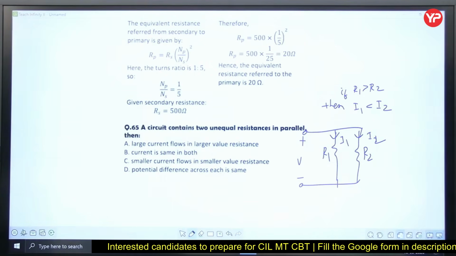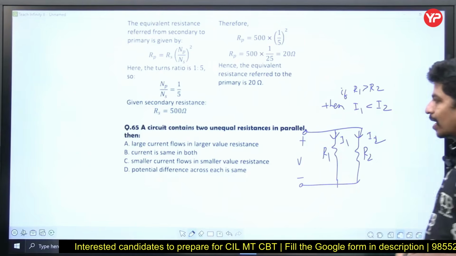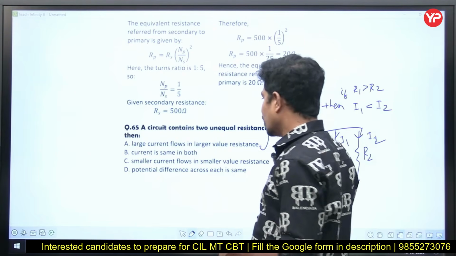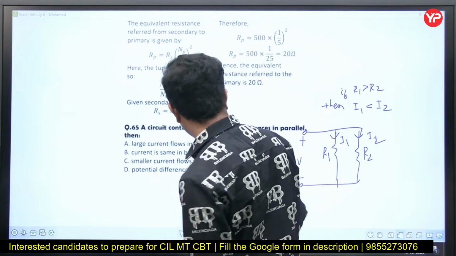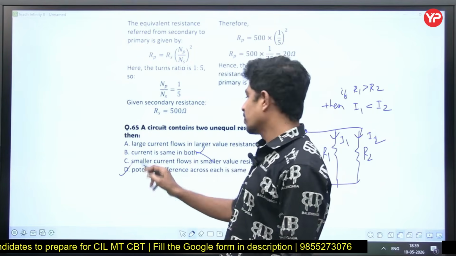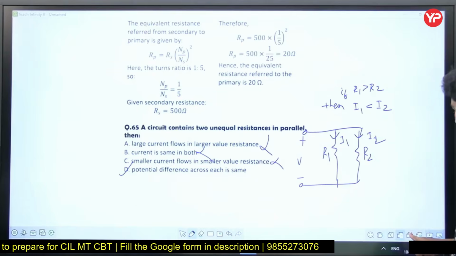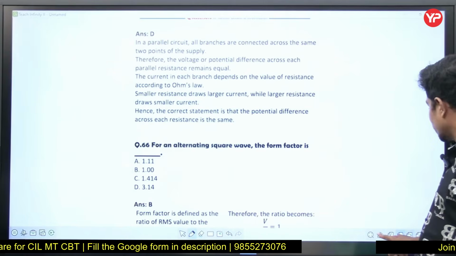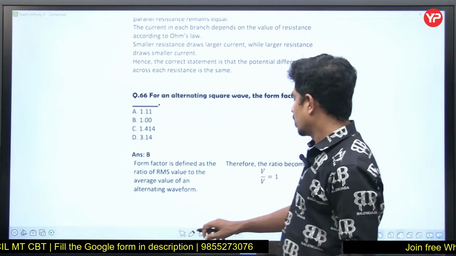The one which has more resistance will take less current. Large current flows in larger resistance, no. Current is same in both, no. Smaller current flows in smaller resistance, no. Potential difference across each is the same. Yes, voltage is the same in parallel. That is simple.